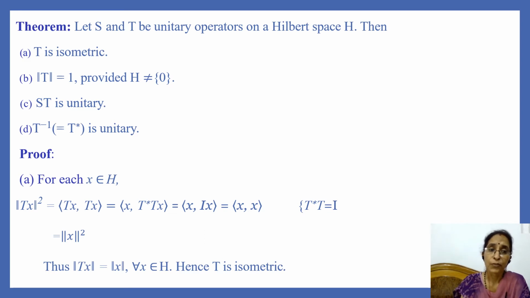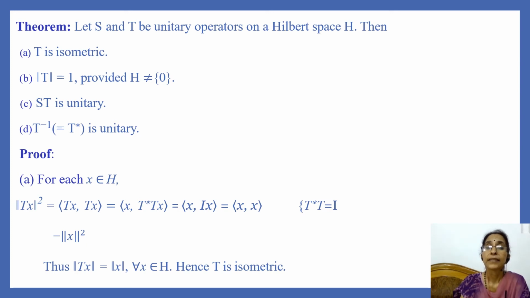Since we want to show that T is isometric, we have to show that T preserves norms. We find that for each x in H, norm of Tx whole square is equal to, by definition, inner product of Tx and Tx. That is equal to, by definition of the Hilbert adjoint operator, inner product of x and T star Tx.